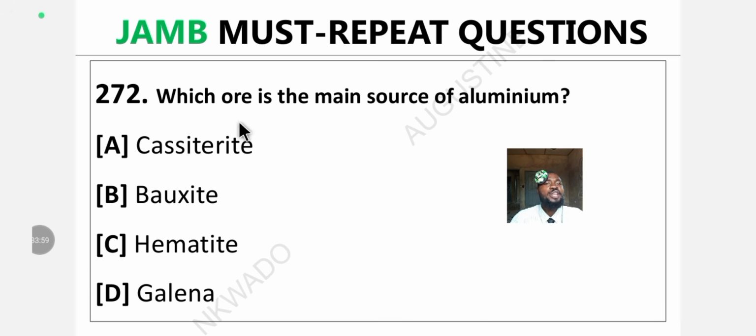Question 272. Which ore is the main source of aluminium? A. Cassiterite. B. Bauxite. C. Hematite. D. Galena. What's the answer, my scholar? I just taught you this thing now. Don't disappoint me. Let me have the answer in the comment section.